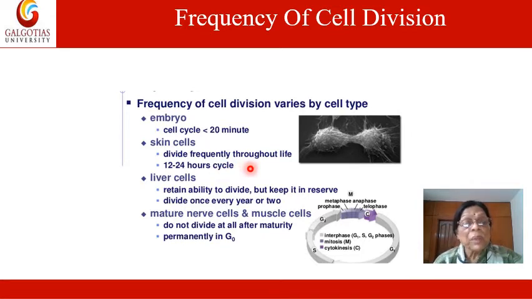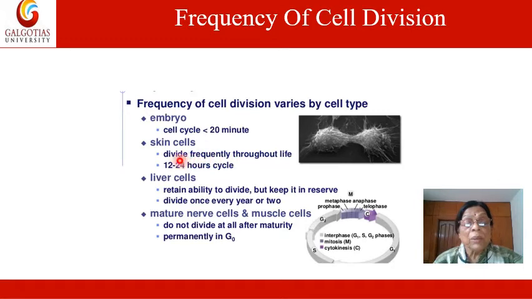You know, the skin is always exposed to various stress factors, or wounds, or several other things. So the skin cells always divide at a faster rate. The damaged cells are removed and replaced by new cells, so in skin cells the rate of division is a 12 to 24 hour cycle.